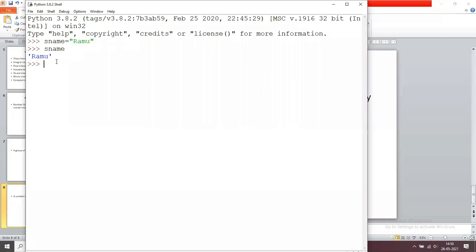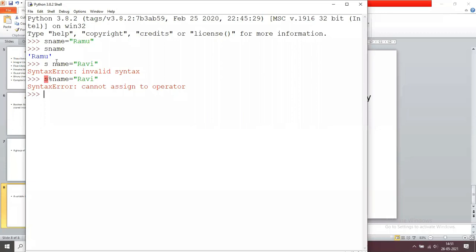For variable names, you don't give any space. For example, name with a space is illegal. Don't use any special characters; a percentage sign in the name, equals to Ravi, is also illegal.